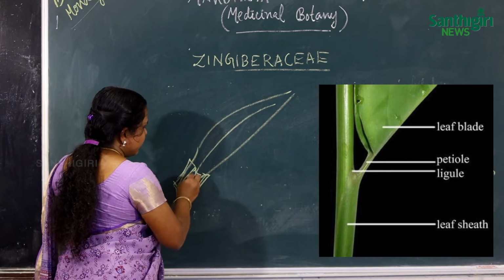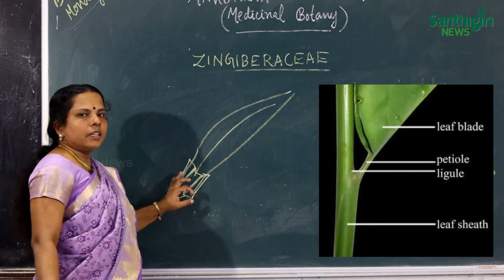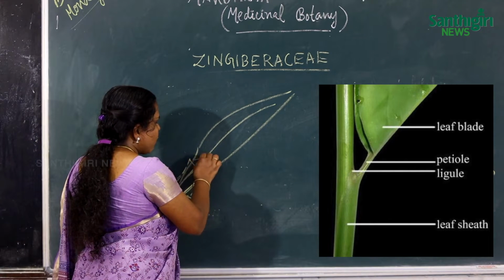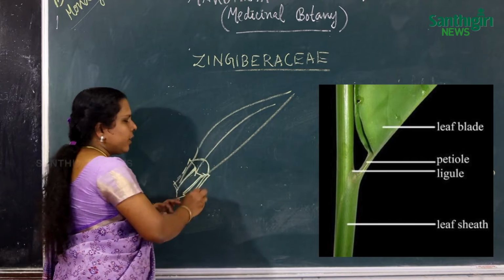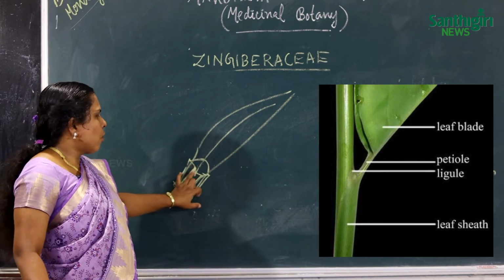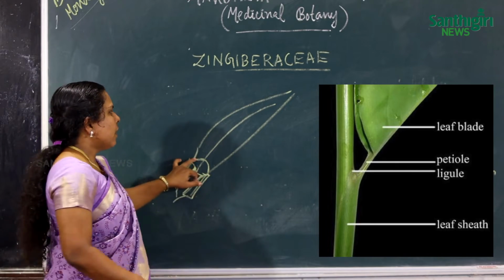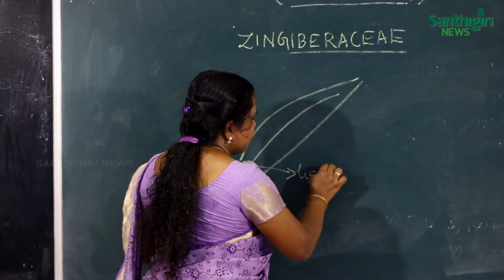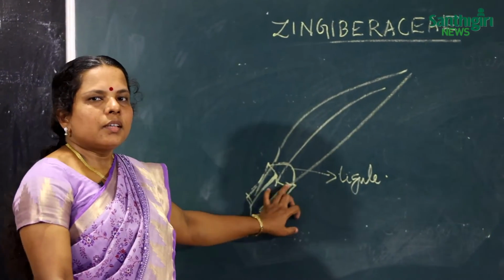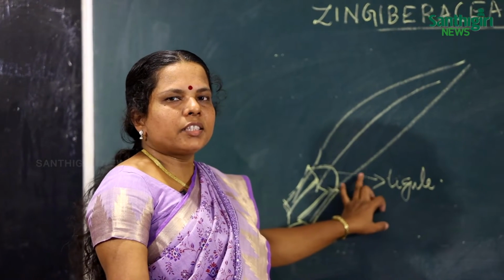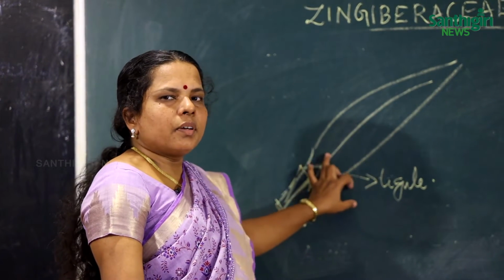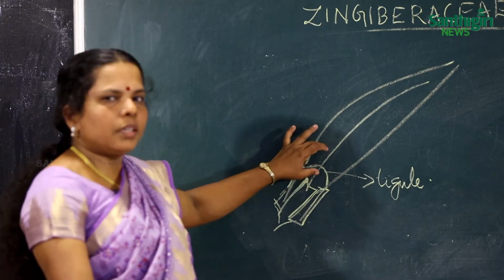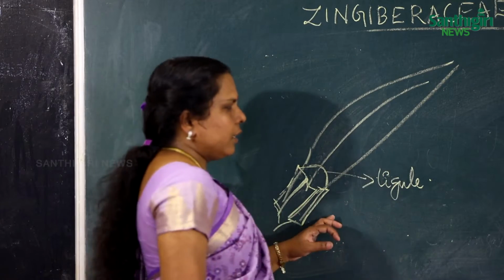The leaves are sheathing. The base of the leaf is sheathing, and above the leaf sheath there is a small membranous, finger-like structure that appears just above the leaf sheath and between the lamina. This structure is called the ligule. The ligule may function as protection. It resists the entry of water and some types of extraneous materials into the leaves. So the ligule is protective in function.